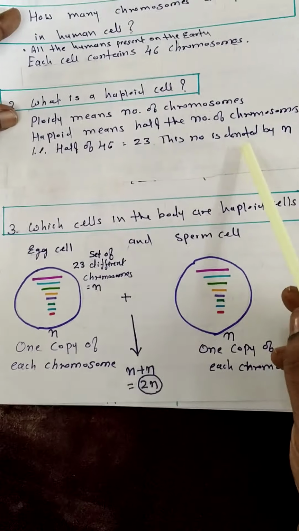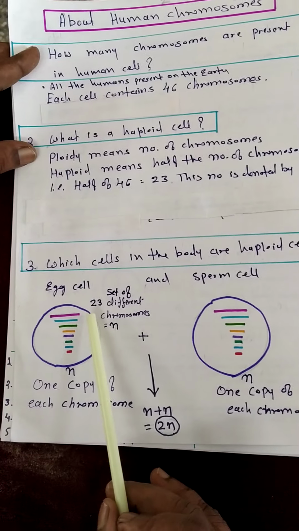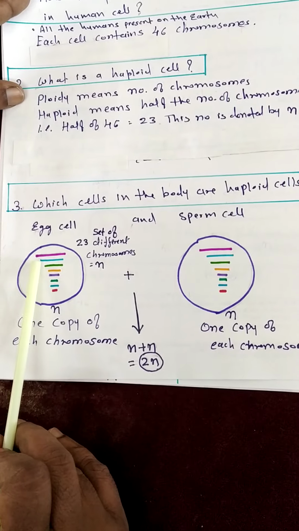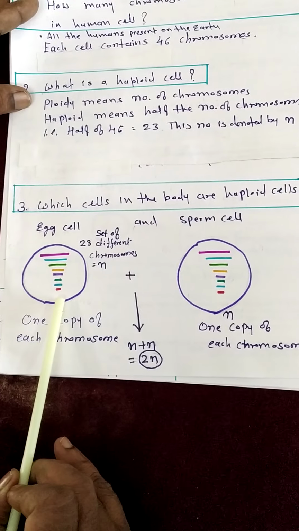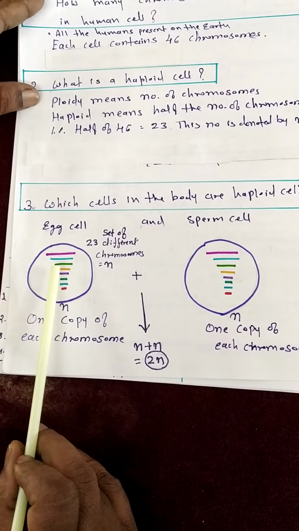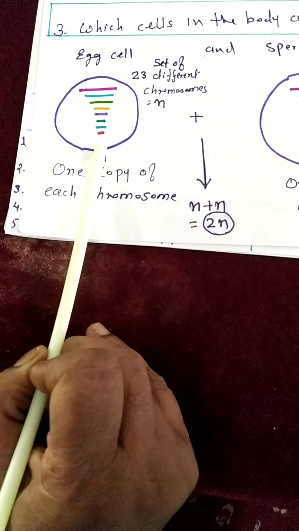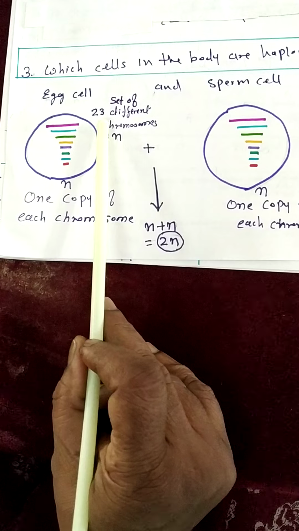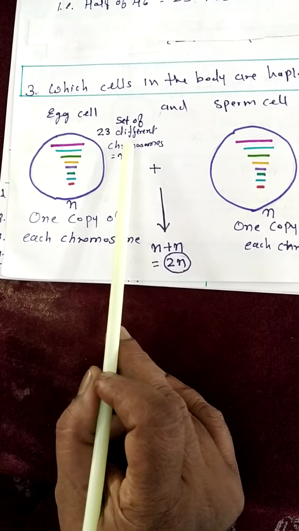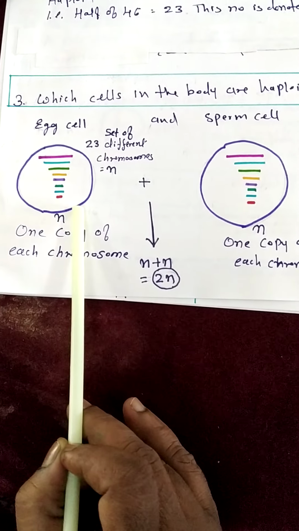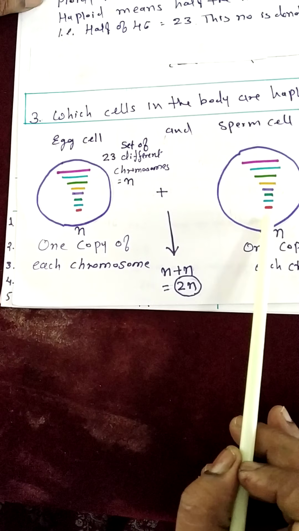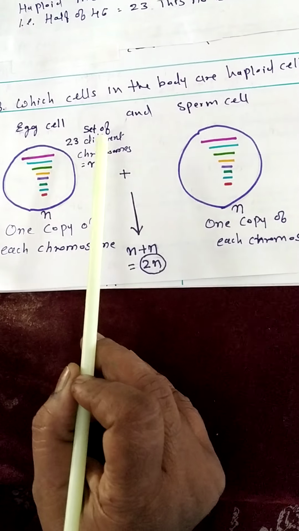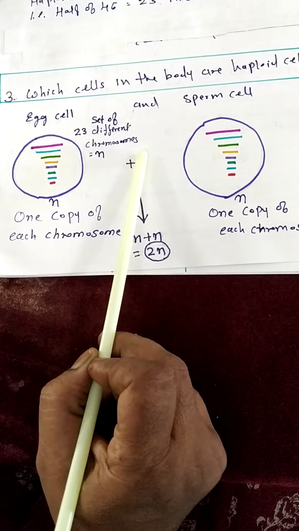As we see now, haploid means 23 chromosomes. Here some lines with different colors show the 23 chromosomes, which are not similar. They are different from each other. The 23 different chromosomes present in the egg cell or the sperm cell are called one set of chromosomes in the human haploid cell.